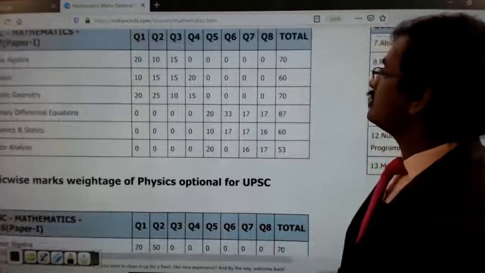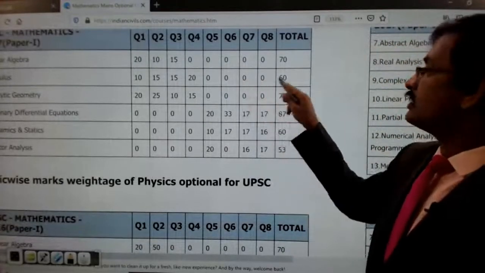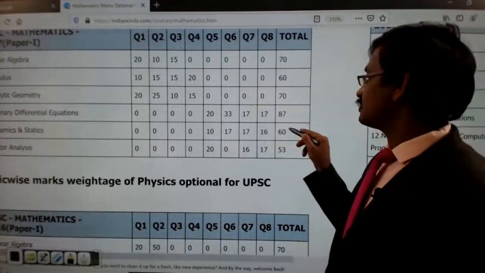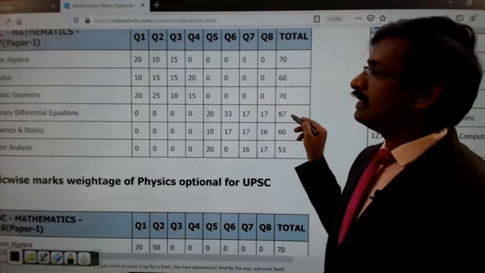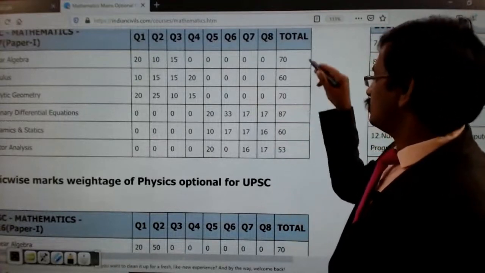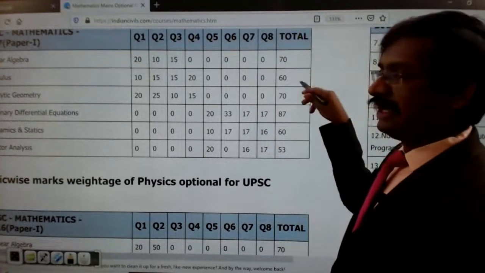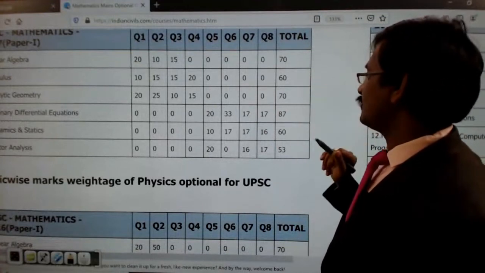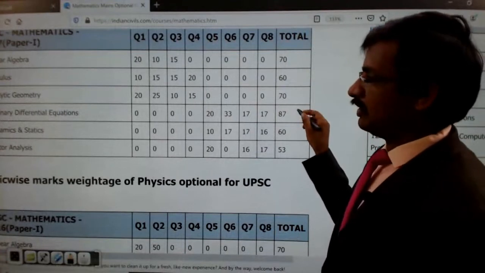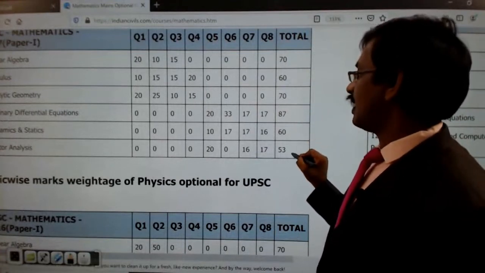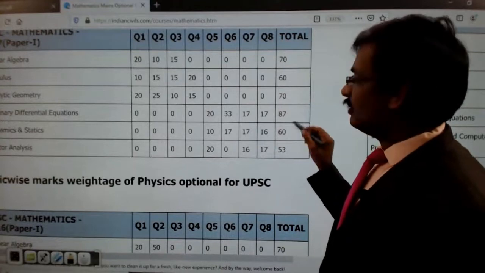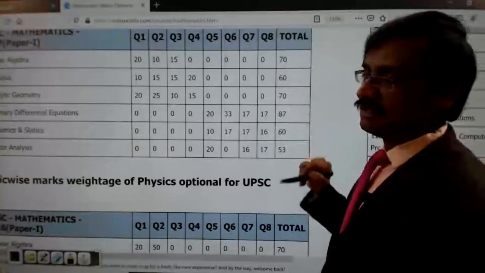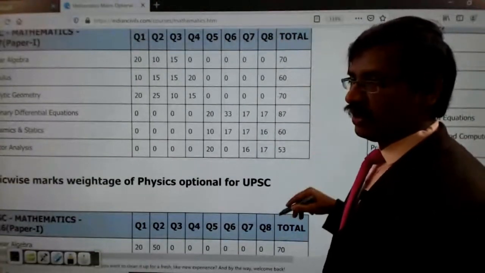And see this 2017 paper. Calculus was given a weightage of 60 marks, and dynamics and statics is also 60 marks, and 87 is for ordinary differential equations. So here it is more or less equally distributed for each and every topic. Not a drastic difference, except for ordinary differential equations at 87, and vector calculus at 53. But calculus was given 60 marks weightage, which is the least among all the previous 5 years.